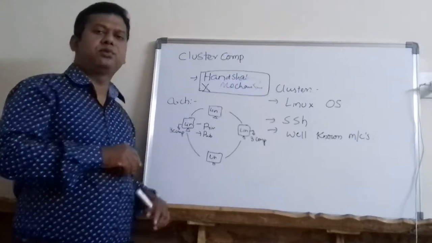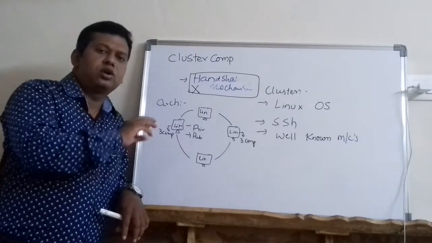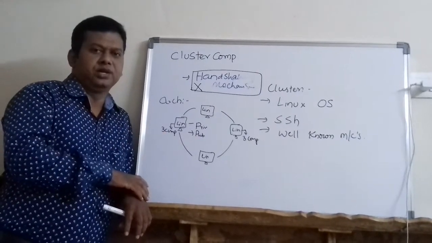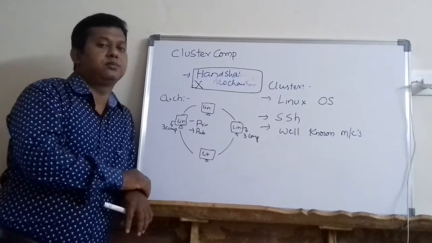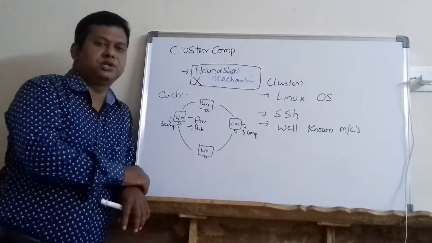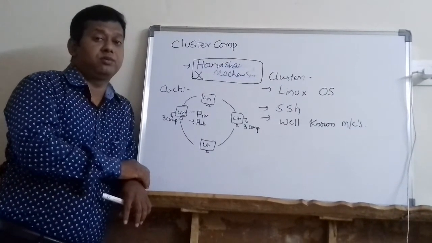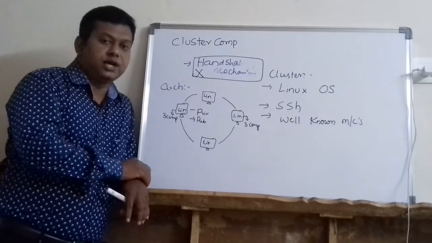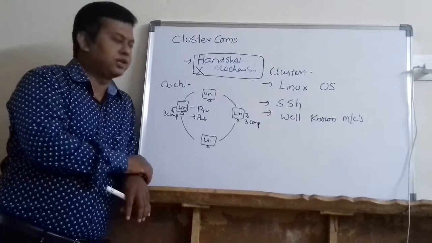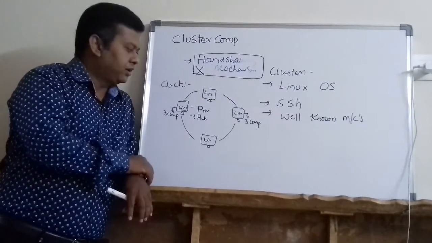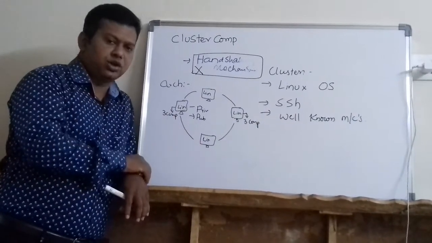Since they are well-known computers, whenever they want to communicate with each other, they need not do any handshaking. Now just imagine, friends, if I have 100 computers and communication has to be done regularly, just imagine how much performance improvement can be seen without handshaking. That's the reason cluster computing improves performance, or we can say cluster computing is better than conventional or traditional distributed computing. Every time, handshaking is not needed.